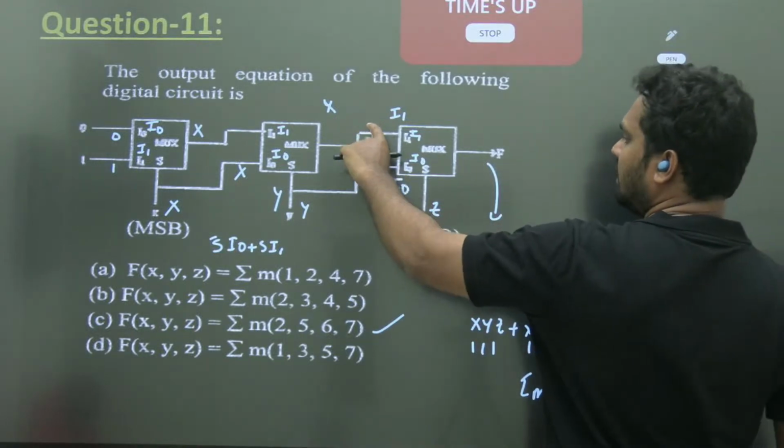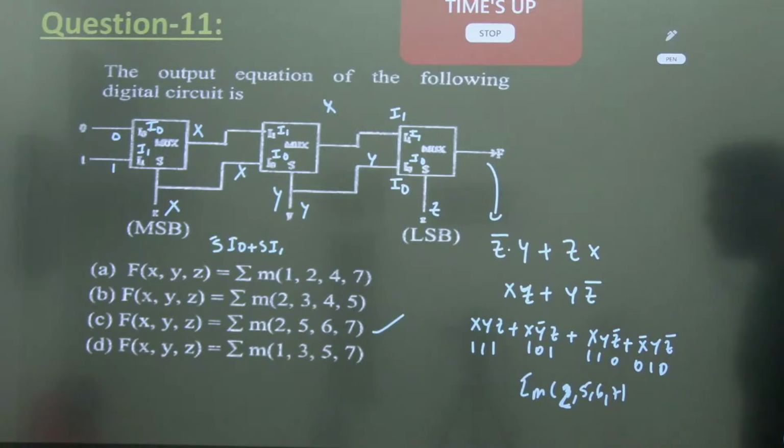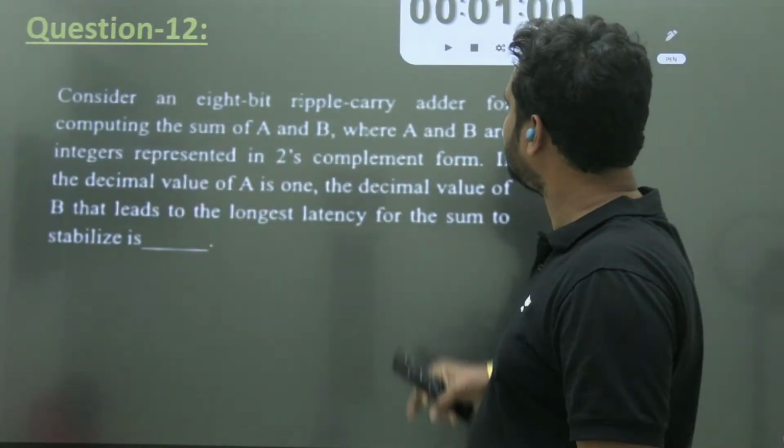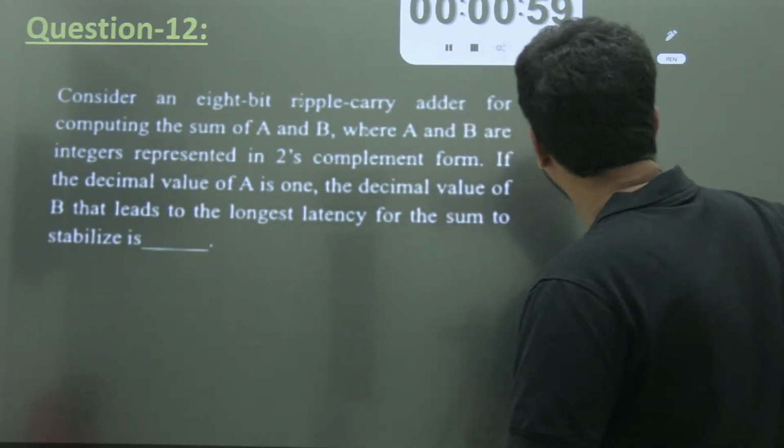Whatever may be y, you are getting x only. So x and y here. So z bar into x plus zy. That I have converted into canonical format. Chalo. Next, let's move to the next question. It's an adder question again.